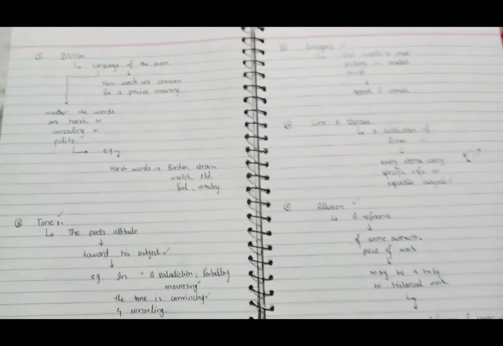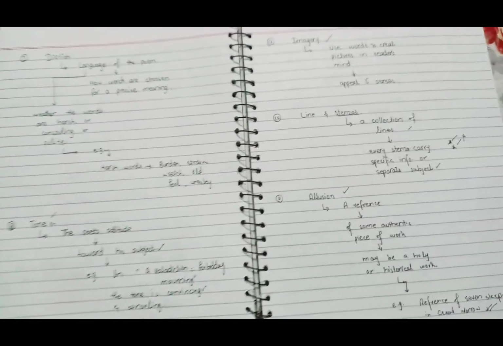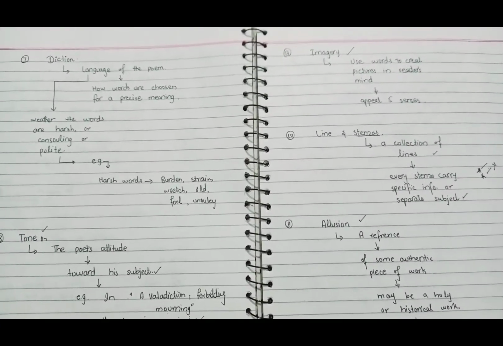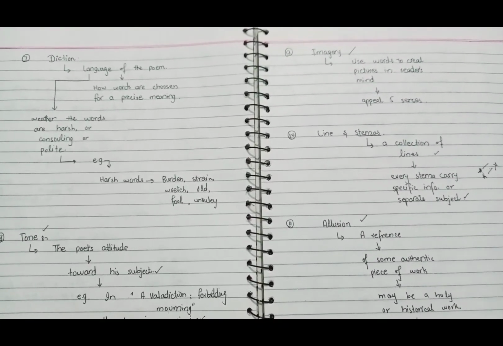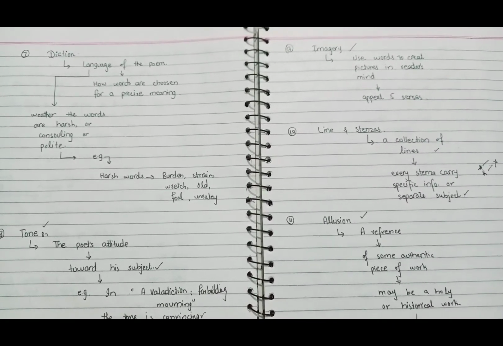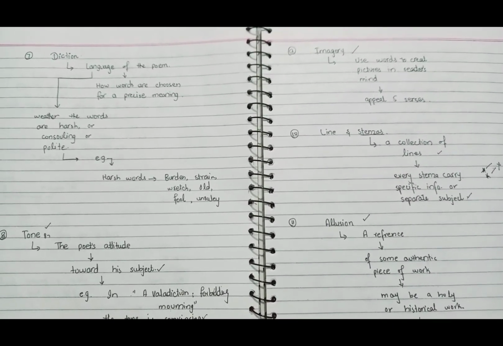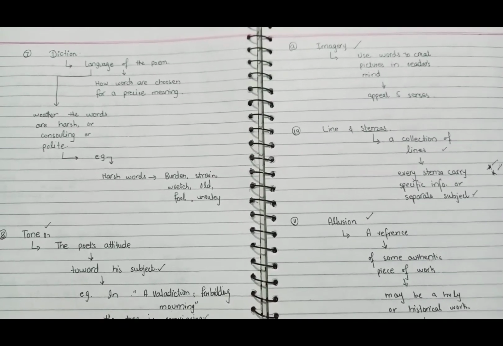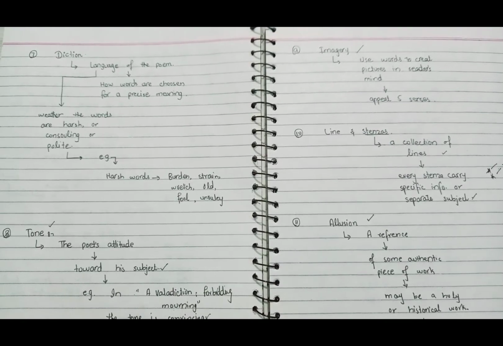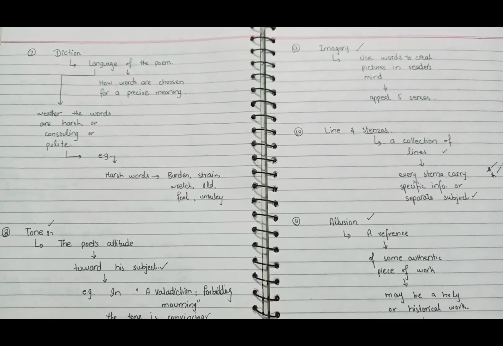Next, we have diction. In any kind of literature or any kind of work, you will deal with this thing. What is diction? Diction is the language of the poem, how the words are chosen for a precise meaning. Diction may consist of harsh words, or consoling words, or polite ones.